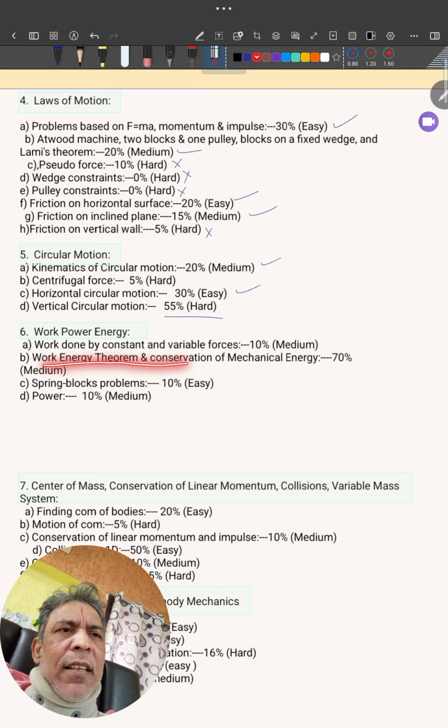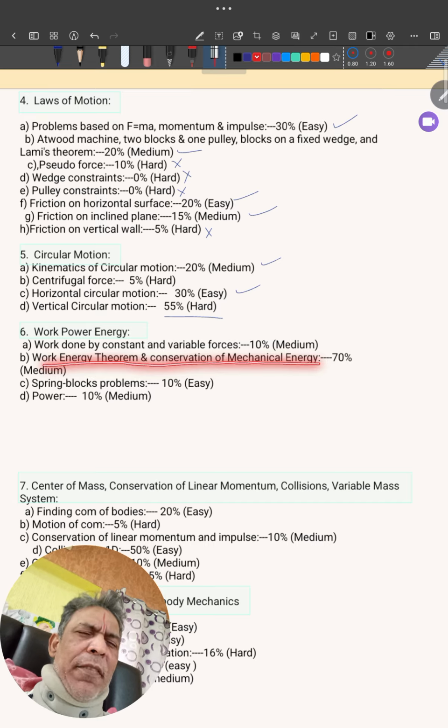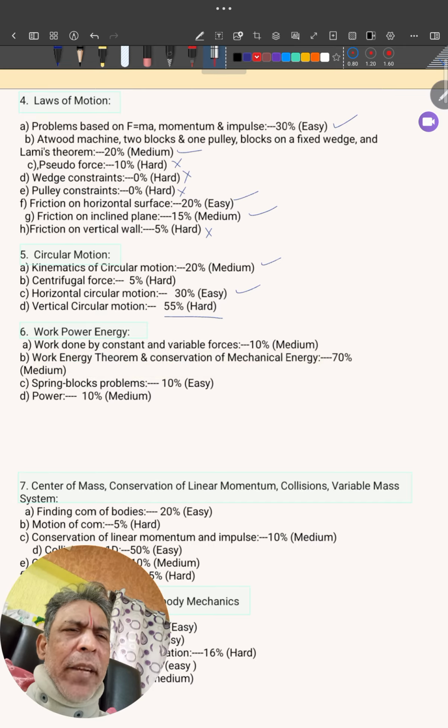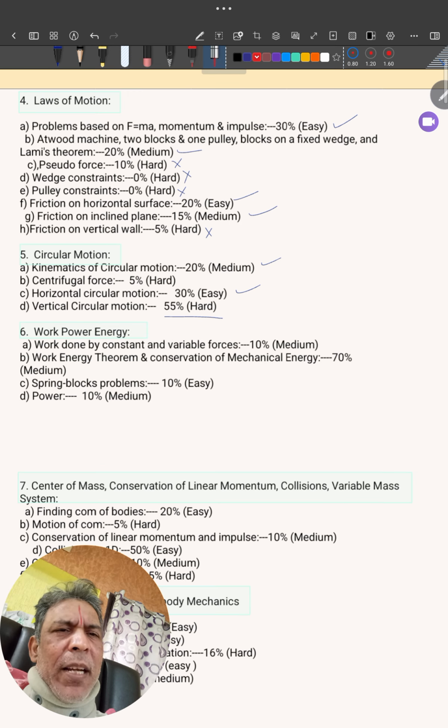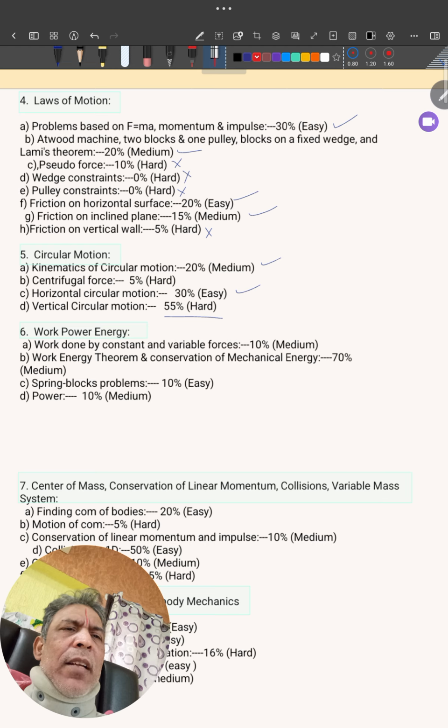Work energy theorem and conservation of mechanical energy. Very easy one, or medium you can put it. And 70% it is the weightage. Spring block system, simple spring block system. Weightage is 10%, easy. Power, based on power. Again, it's a math-based topic. I put medium.